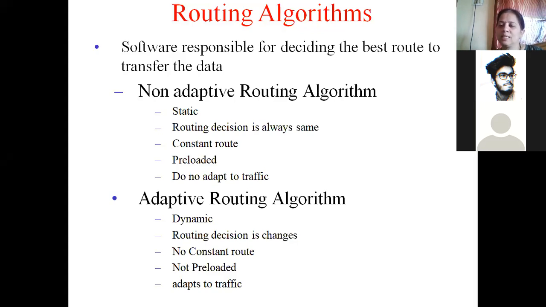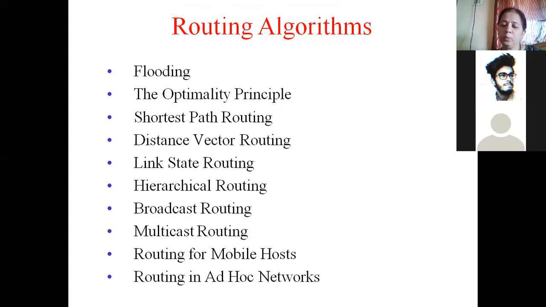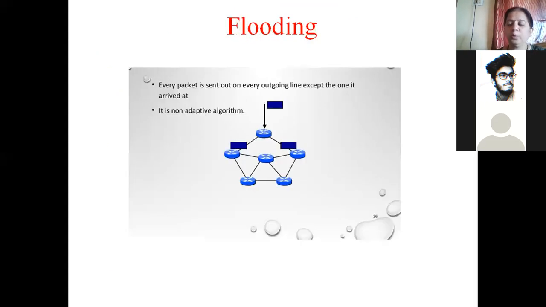As we discussed yesterday, there are two types of routing algorithms: non-adaptive routing algorithm and adaptive routing algorithm. We know the advantages of adaptive routing algorithm, and we also know the disadvantages of non-adaptive routing algorithm. There are many routing algorithms which we are going to learn. Some of them are there for your syllabus. Yesterday, we learned one important routing algorithm called flooding.